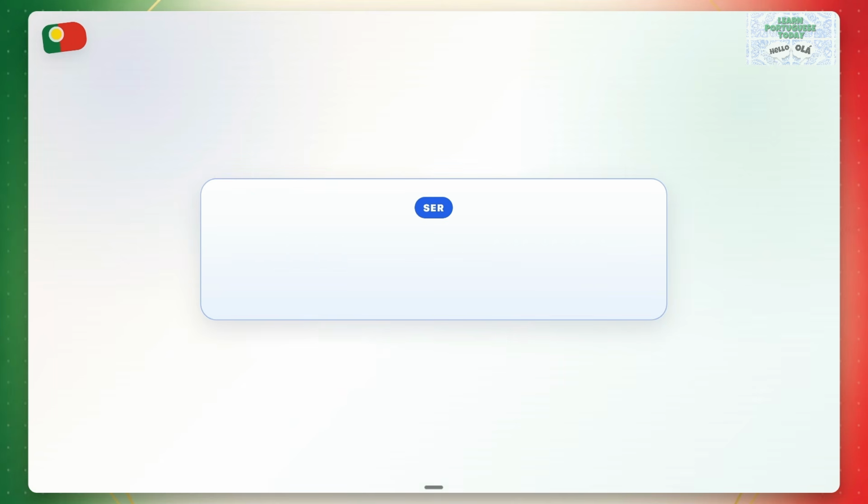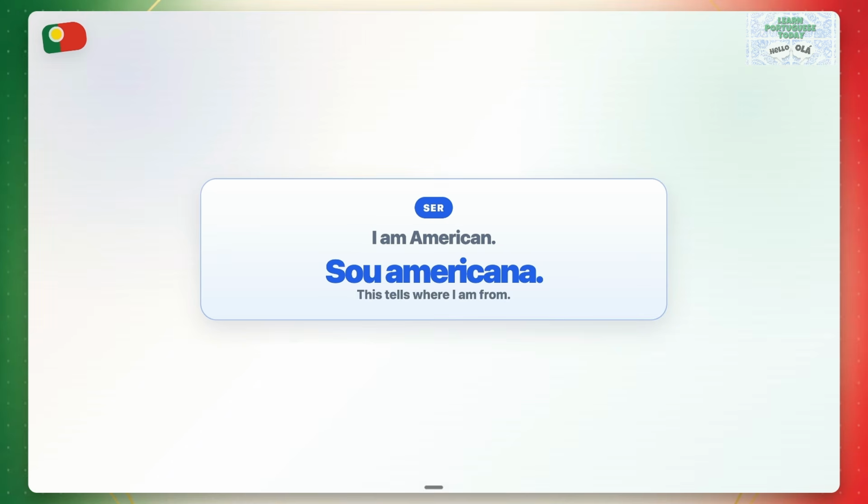Let's go over some examples. I am Nikki. Sou a Nikki. This is who I am. I am American. Sou americana. This tells where I am from. I am a teacher. Sou professora. This tells my role.